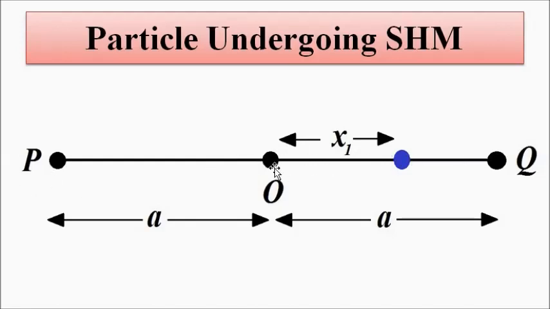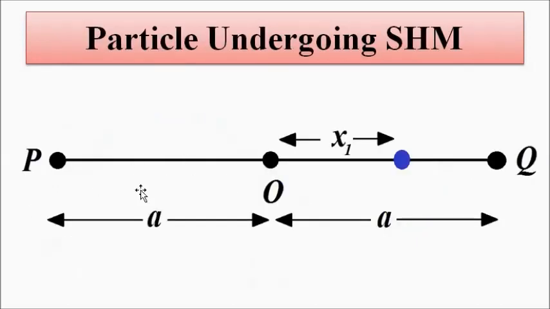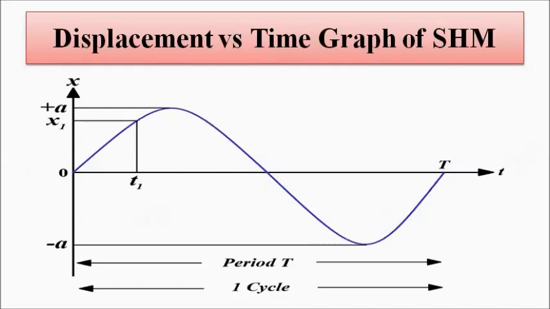So in that way, at time t1, let's say the particle is at a distance of x1 from the mean position or the equilibrium position. So here at time t1, the displacement from the mean position, the center O, is x1. Okay, so this is the displacement versus time graph.